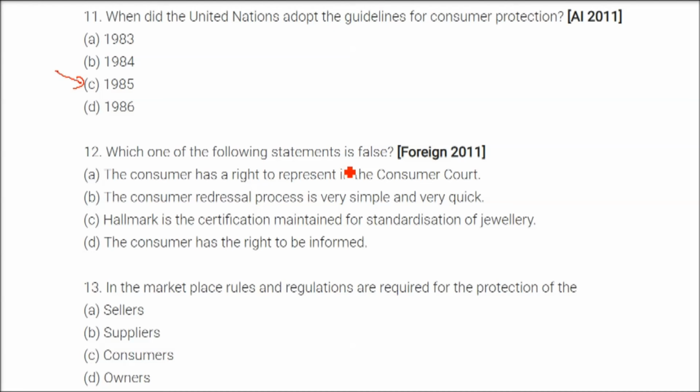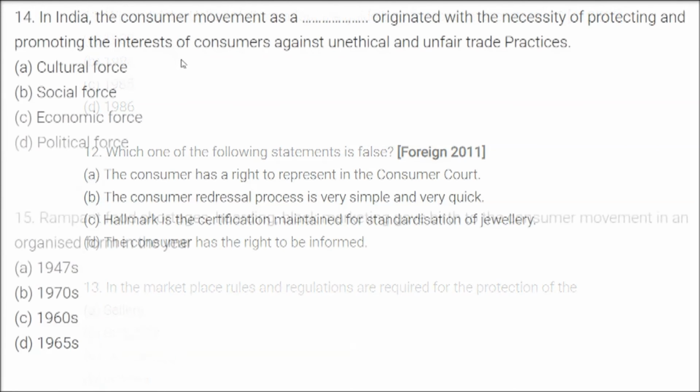Which one of the following statements is false? B. The consumer redressal process is very simple and very quick. It is false. It's not so easy, it's cumbersome. In the marketplace, rules and regulations are required for the protection of us, consumers. So 13 is C.